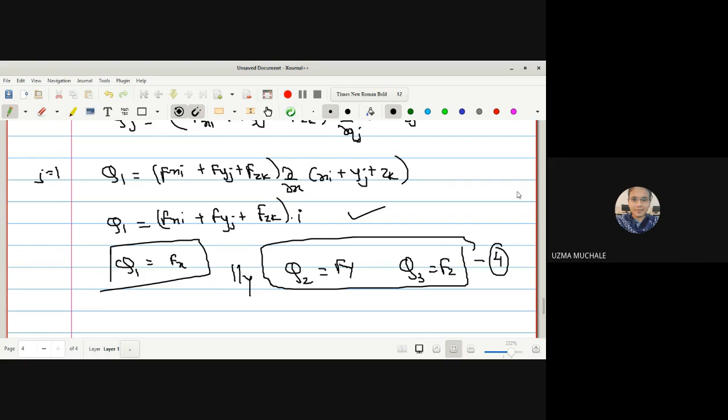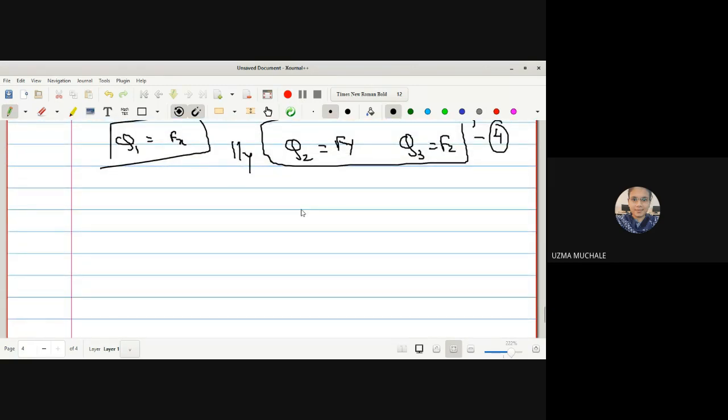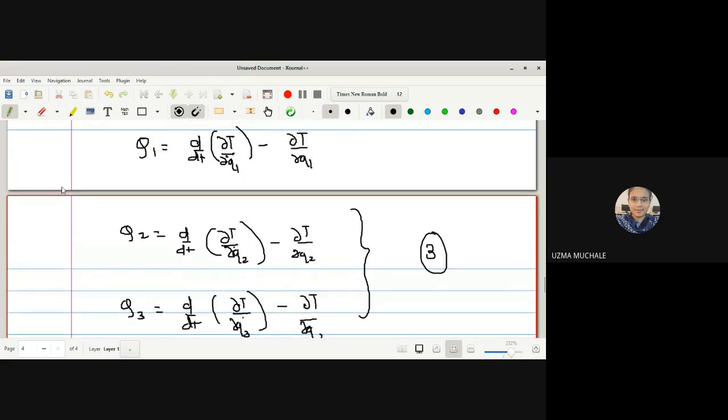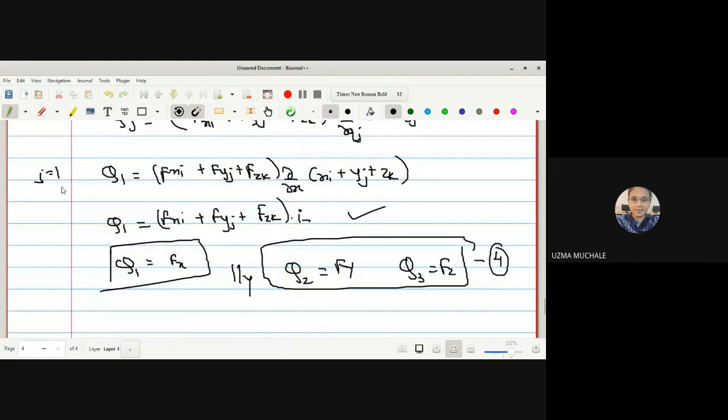Solve it, take the derivative with respect to y, the dot product with respect to j comes, j dot j is 1, the rest are 0. Again you have to take the derivative with respect to z. You will remain with k dot k is 1, all others are 0. So in this way we get equations 3 and 4, which are in terms of q1, q2 and q3. Correct? Now whatever we have in equation number 3, what is our equation 3? I have written it here, these three equations, right? And here also we get the equations in terms of q1, q2 and q3.